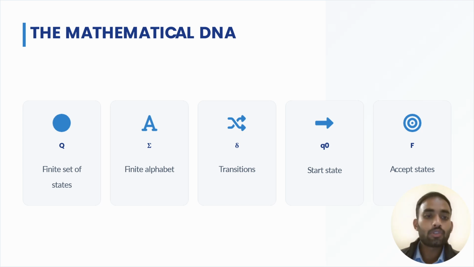First is Q, the finite set of states. Second is sigma, the finite alphabet. Third is delta, the transition. Then q naught, the start state. Then F is the accept state, which we also call the final state. So we can understand all of them one by one.